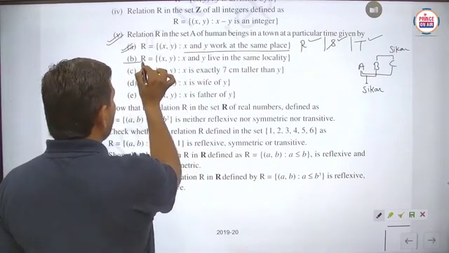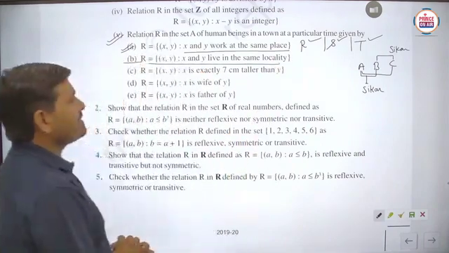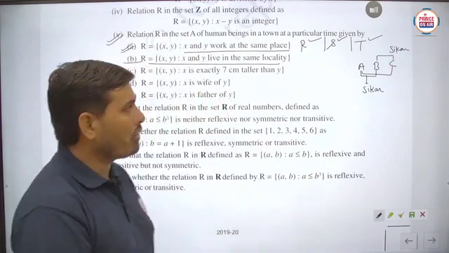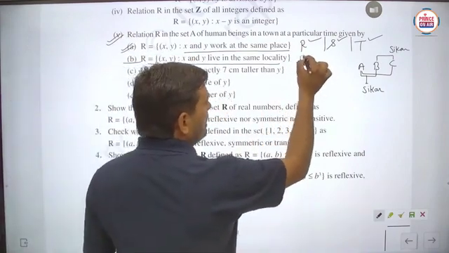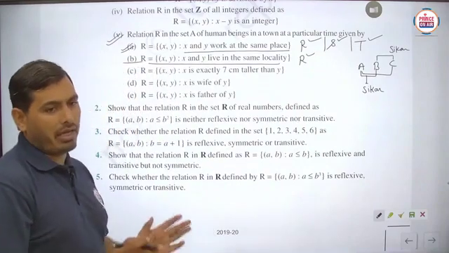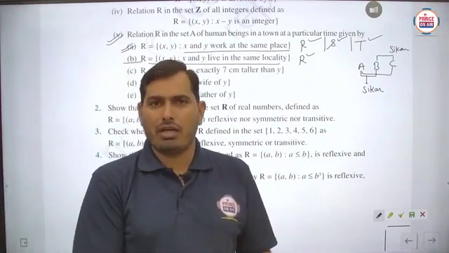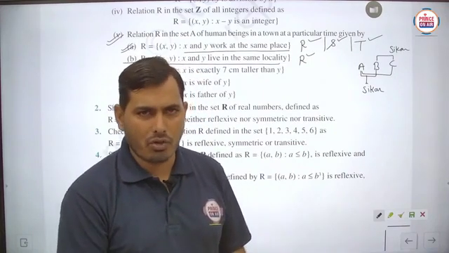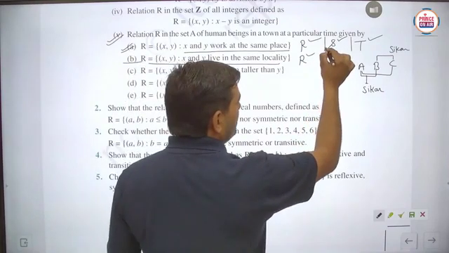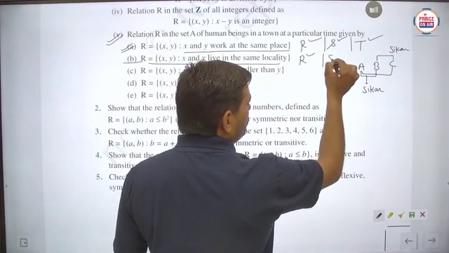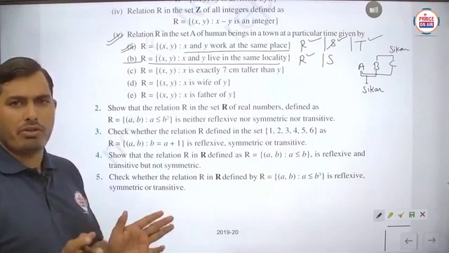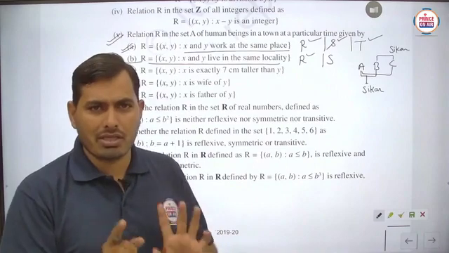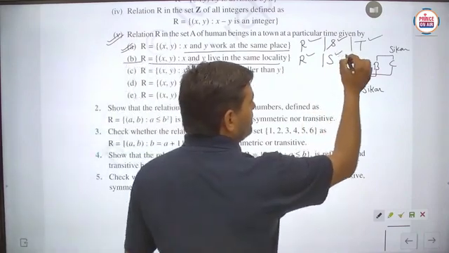The same question is asked in the second part: x and y live in the same locality. Basically, students, this is reflexive, because any person A is checked with itself only. Then definitely only one person is there, and definitely he lives in the same locality, no problem. So it is reflexive. Next we check for symmetric. If x and y both live in the same locality, suppose in Sector, then y and x also live in the same locality. So the symmetric relation is also there.